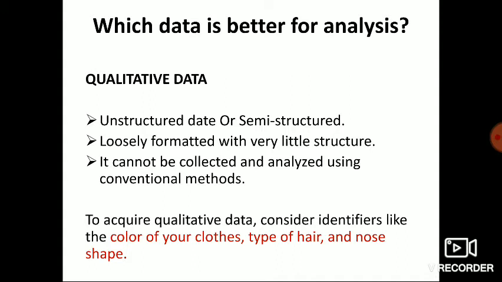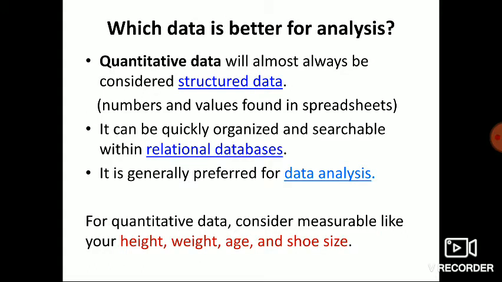There are some examples also. Qualitative data include shape, color. So we can't do any analysis on that data. But on the quantitative side, this data is structured data.